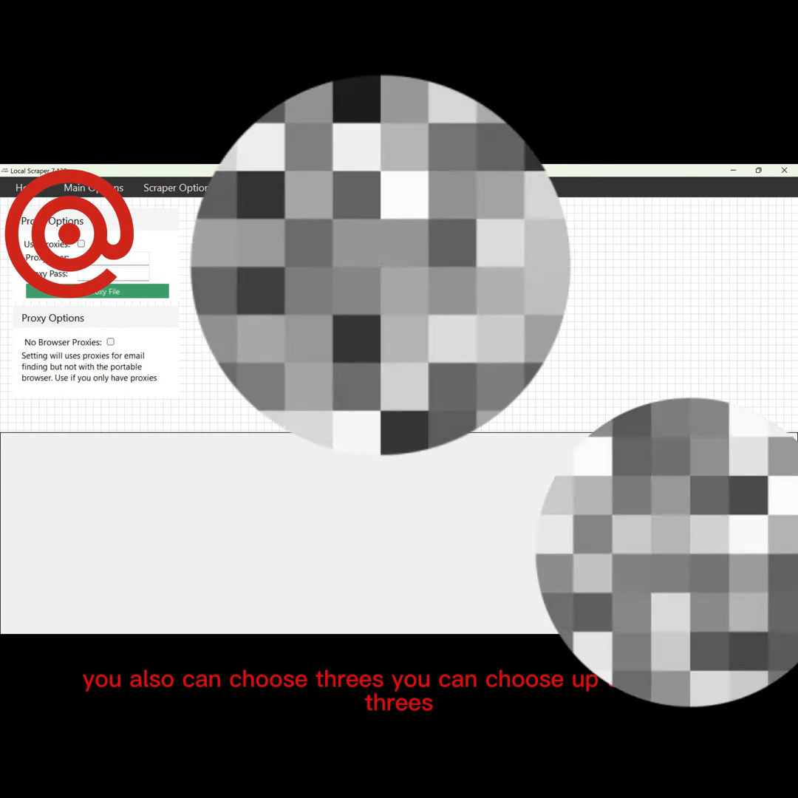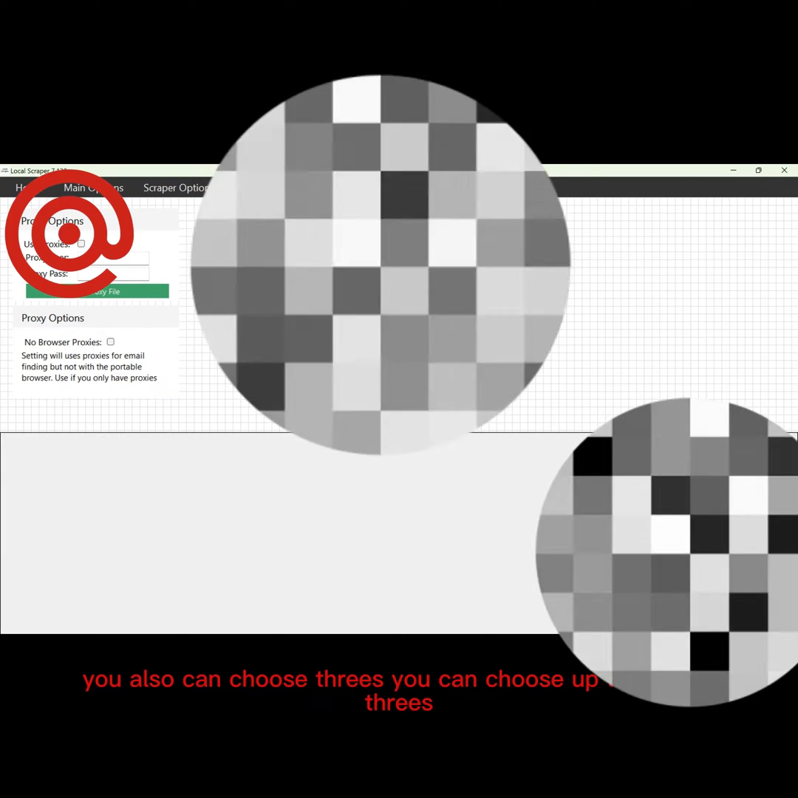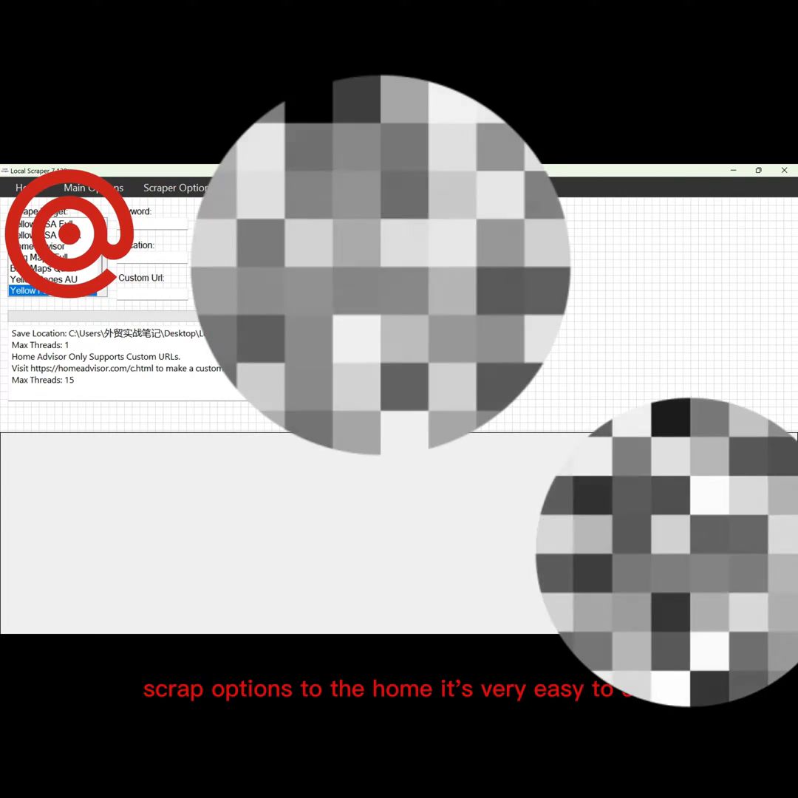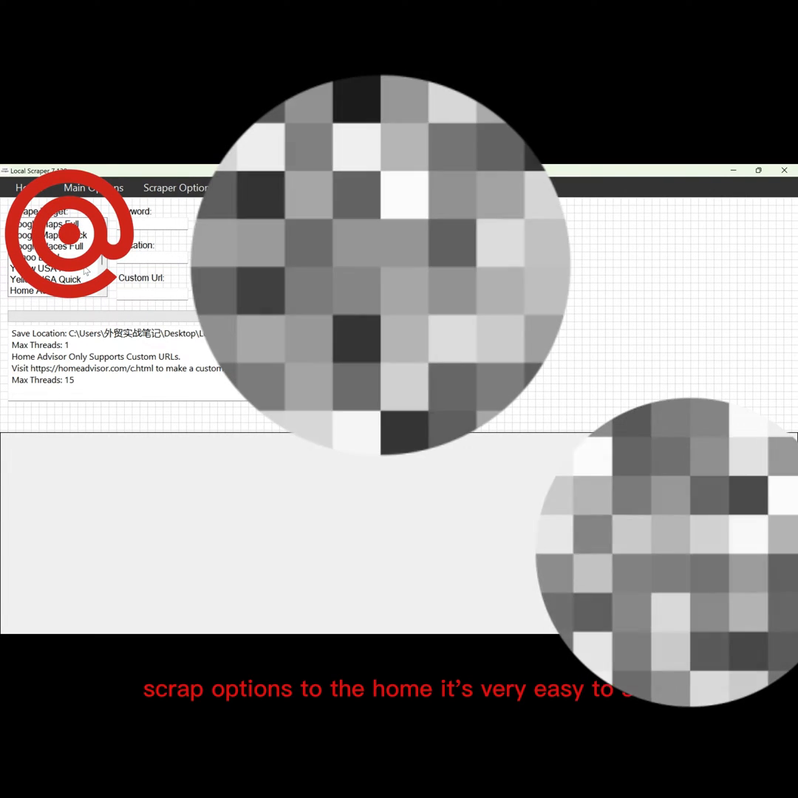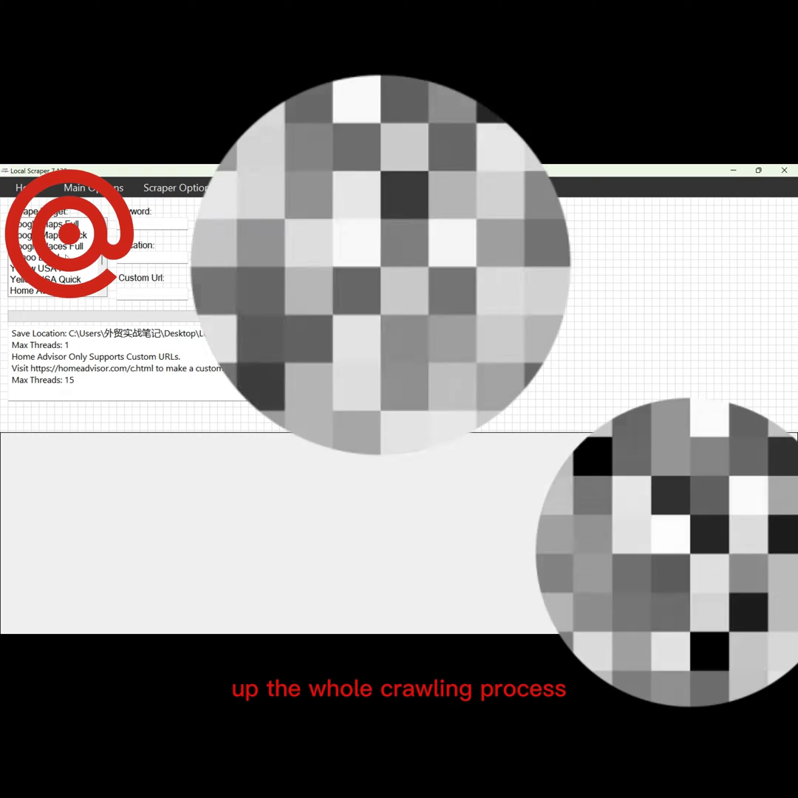You also can choose threads, up to 15 threads. Scrape options, tools, home. It's very easy to set up the whole crawling process.